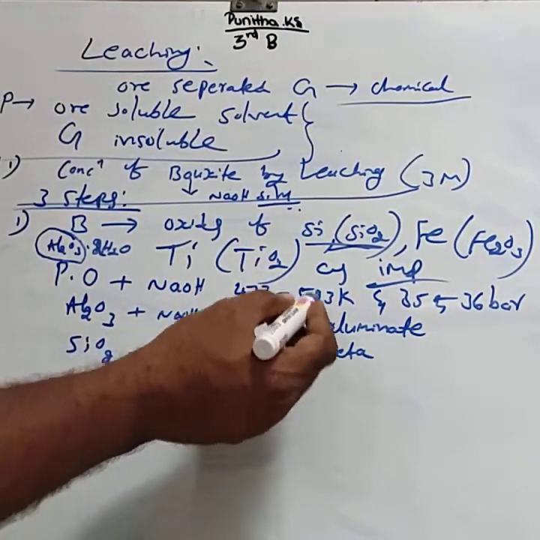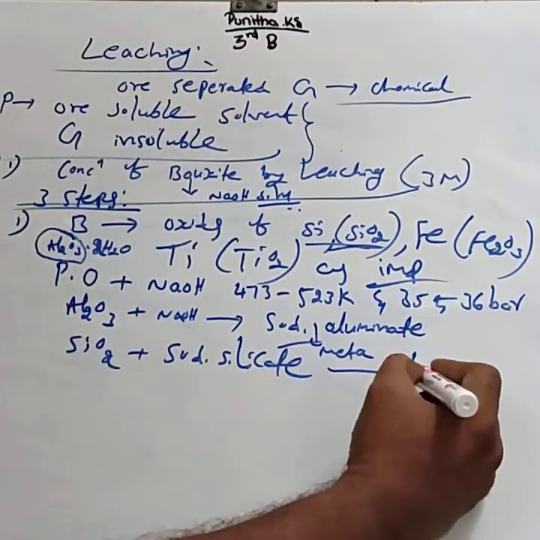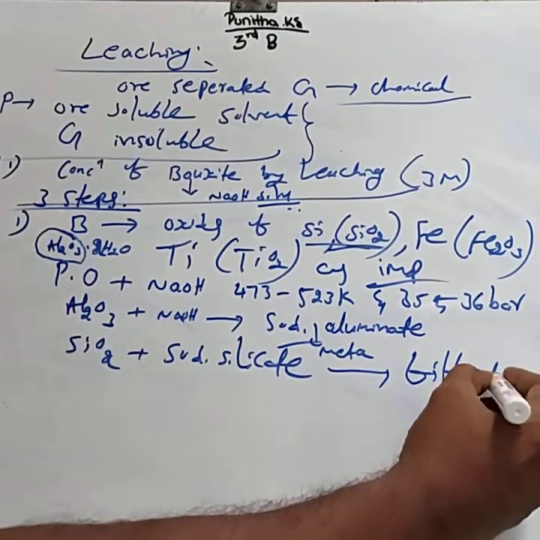These insoluble impurities can be separated by filtration.